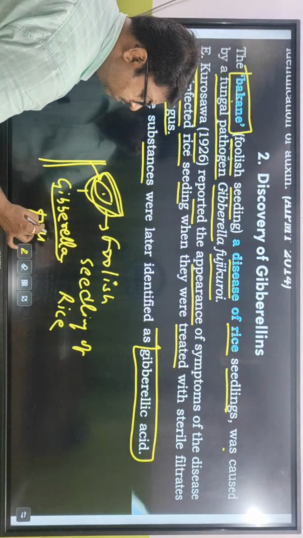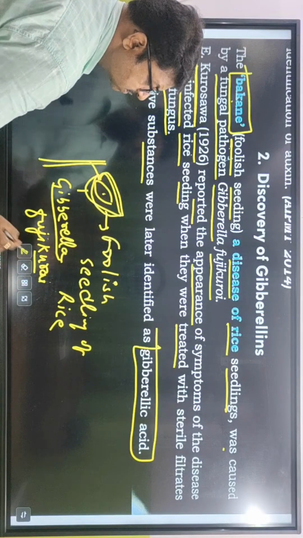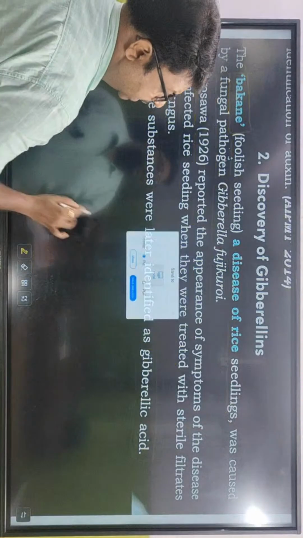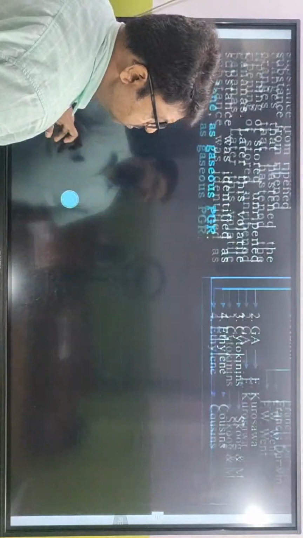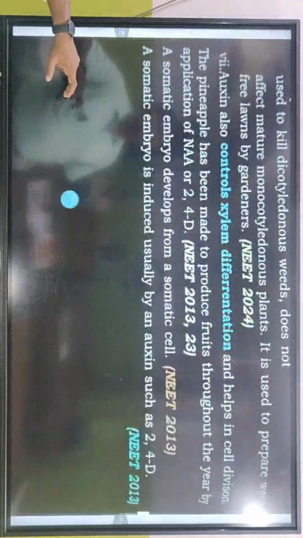This is the name of the fungus. Clear? আচ্ছা একটু এটা দেখে নিই। This is how gibberellin was discovered. এবার এর ফাংশনটা একটু দেখে নিই, physiological functions of gibberellins.